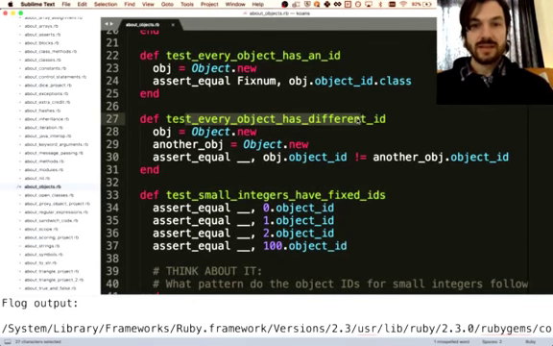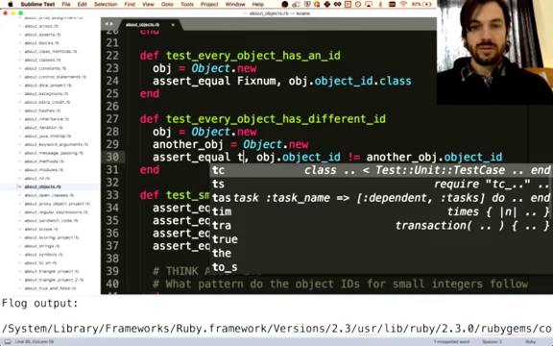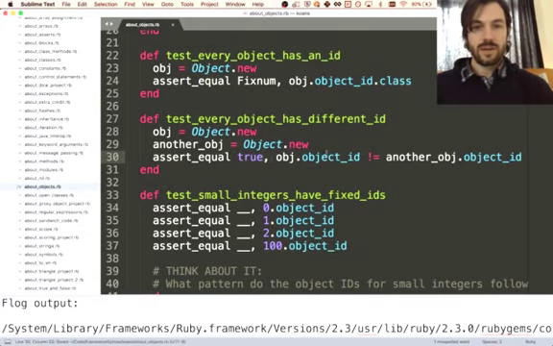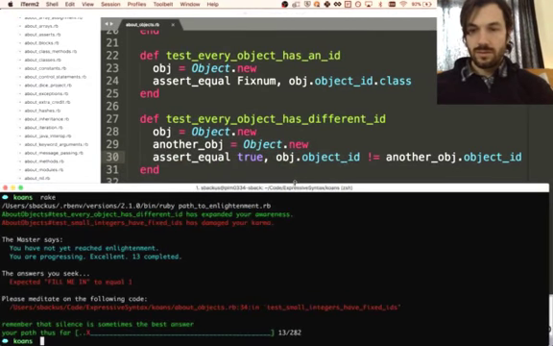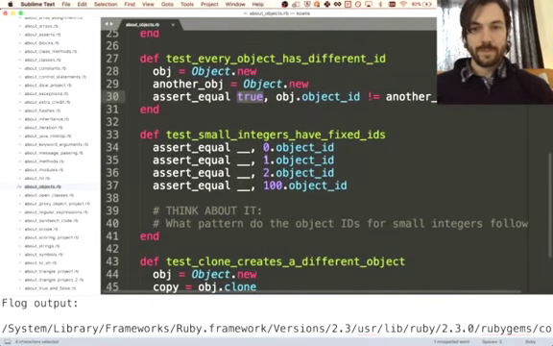Test every object has a different ID. Okay, so we make an object with object.new. We make another object with object.new. And we say object ID is not equal to another object ID. So that should be true. We expect them to be different. So we're on to line 34. Yeah, that was right. Cool.